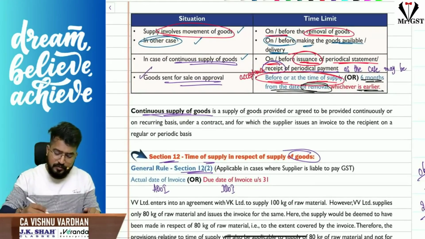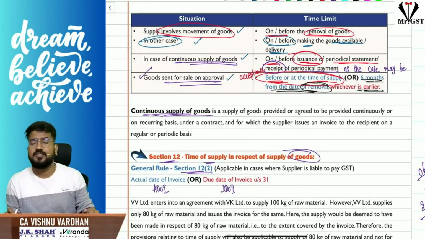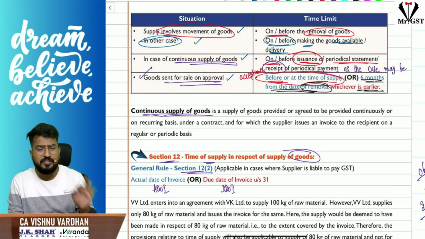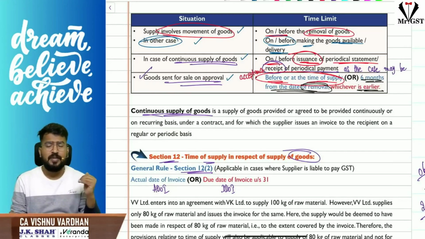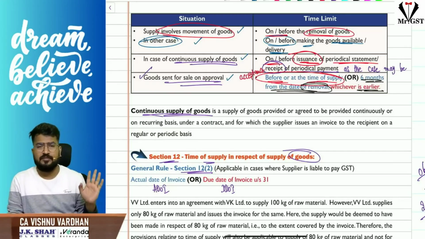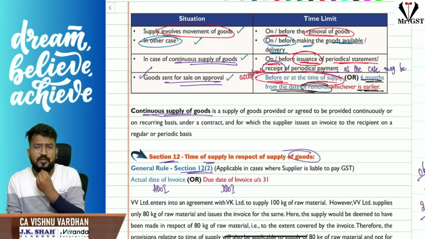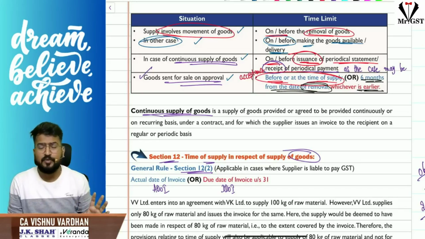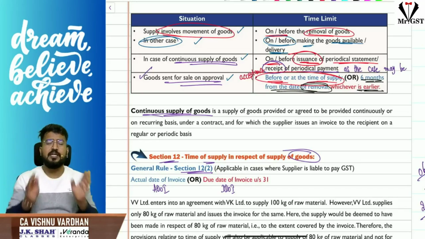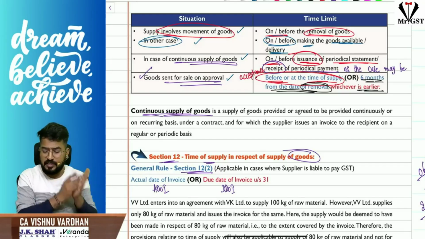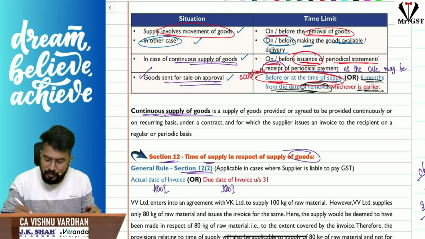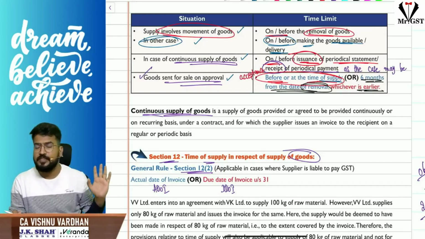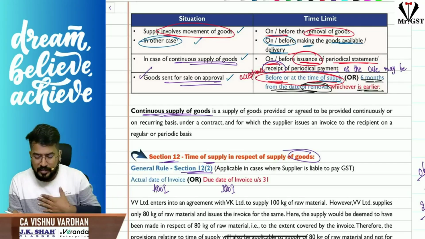But next case, if you see, goods sent for sale on approval basis. If you send goods to anybody for sale on approval basis, please understand the law says, please bring back the goods within 6 months or raise the invoice. Sir, if within 1 week only they have accepted the goods? Then at the time of acceptance, please raise the invoice. So what is the time limit to raise invoice for goods sent for sale on approval basis? Sir, at the time of acceptance, at the time of supply. At the time of supply means at the time of acceptance, or within 6 months from the date of removal from the godown, whichever is earlier. Okay, so within that time I should raise the invoice.